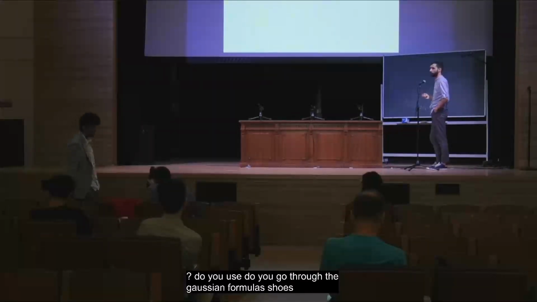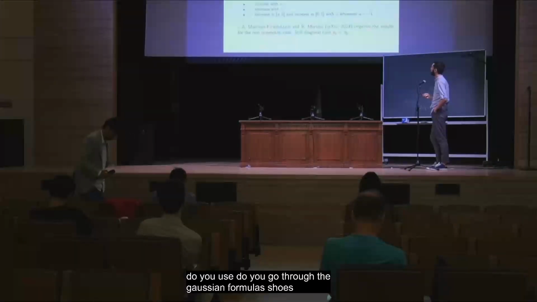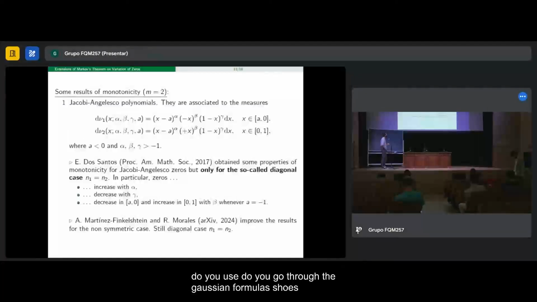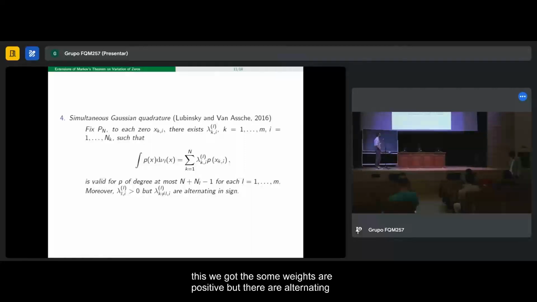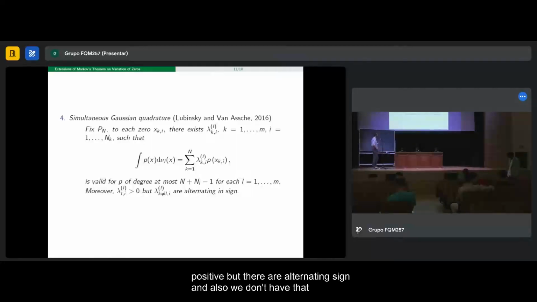Yeah, thank you. The issue was that, in this case, what I wanted to show here is that if we compare it with the Gaussian quadrature, it's weaker, because here we get that some weights are positive, but they are alternating in sign, and also we don't have that it is exact up to degree 2n minus 1, as in the classical case.